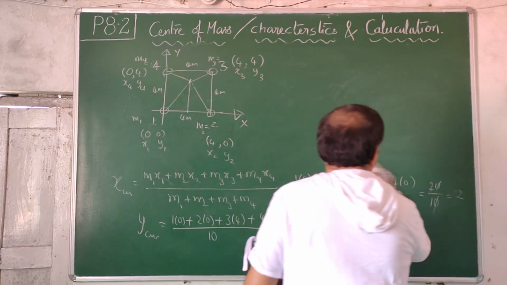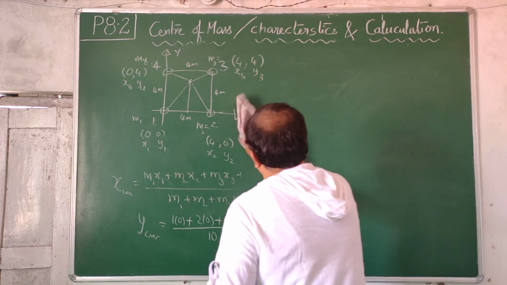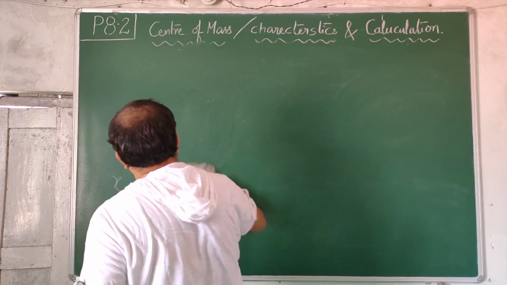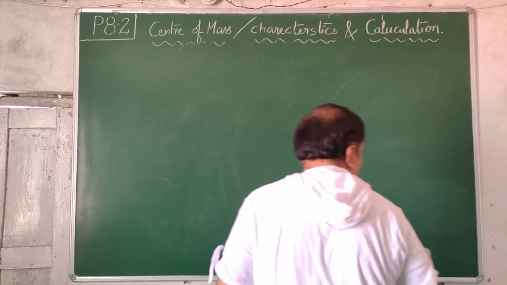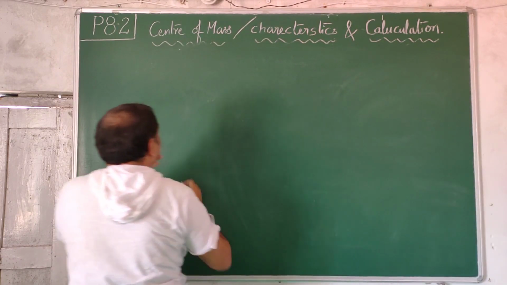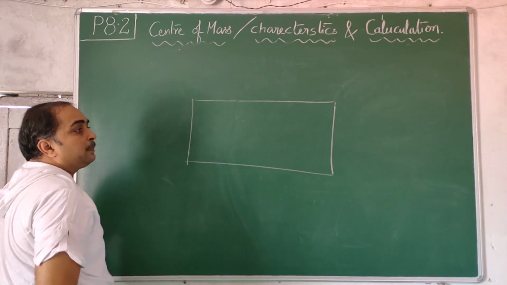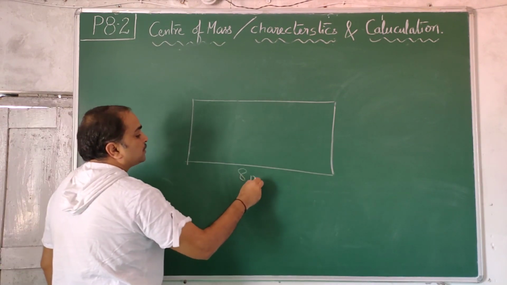Next geometry is a rectangle. Let me have 4 masses. This is 8 meters.